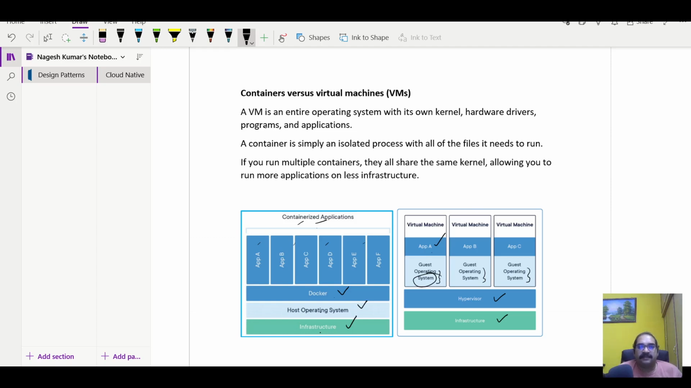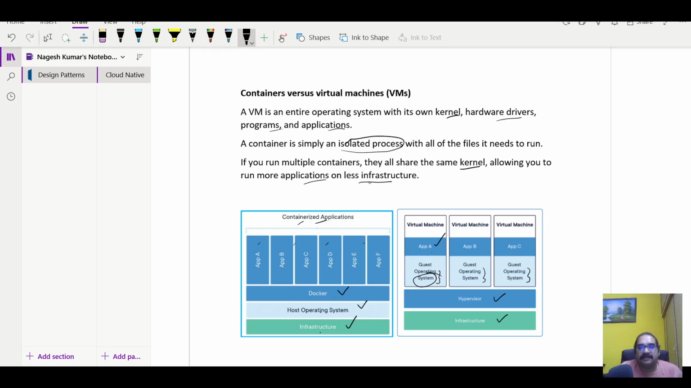Now let us read this. A VM is an entire operating system with its own kernel, hardware drivers, programs, and applications. A container is simply an isolated process with all of its files needed to run. If you run multiple containers, they all share the same kernel, allowing you to run more applications on less infrastructure.